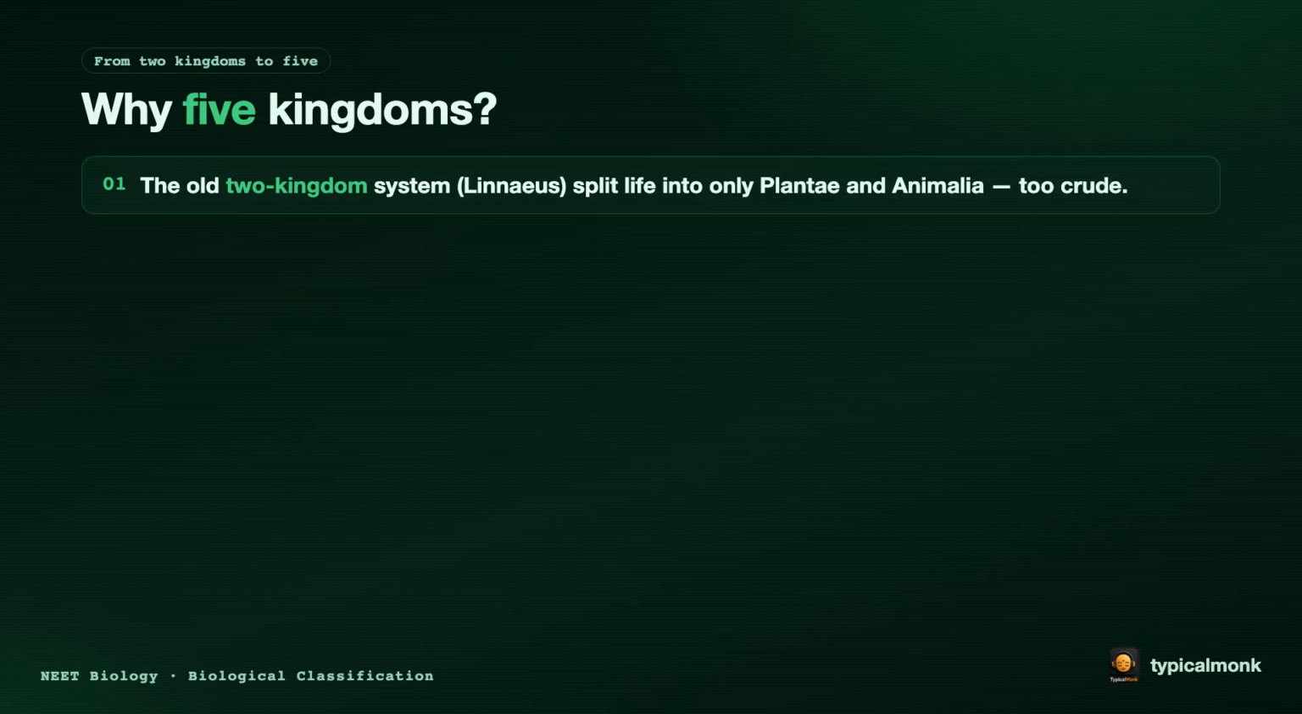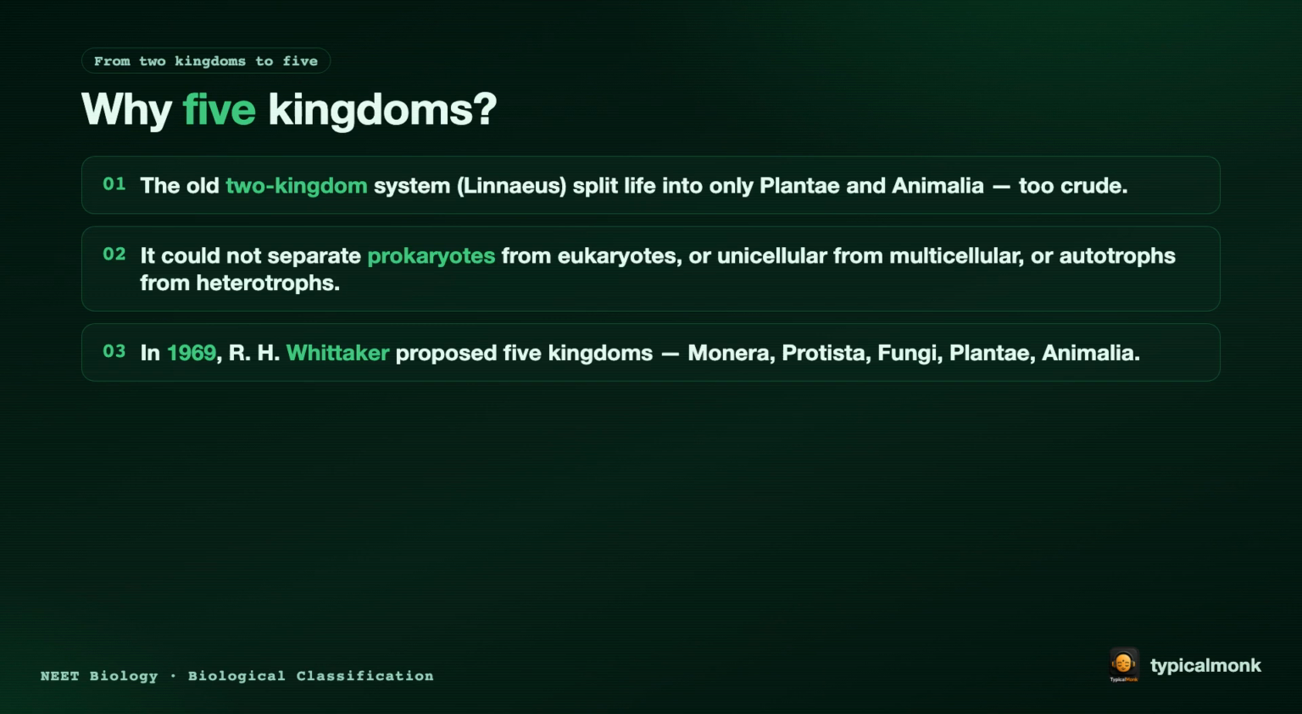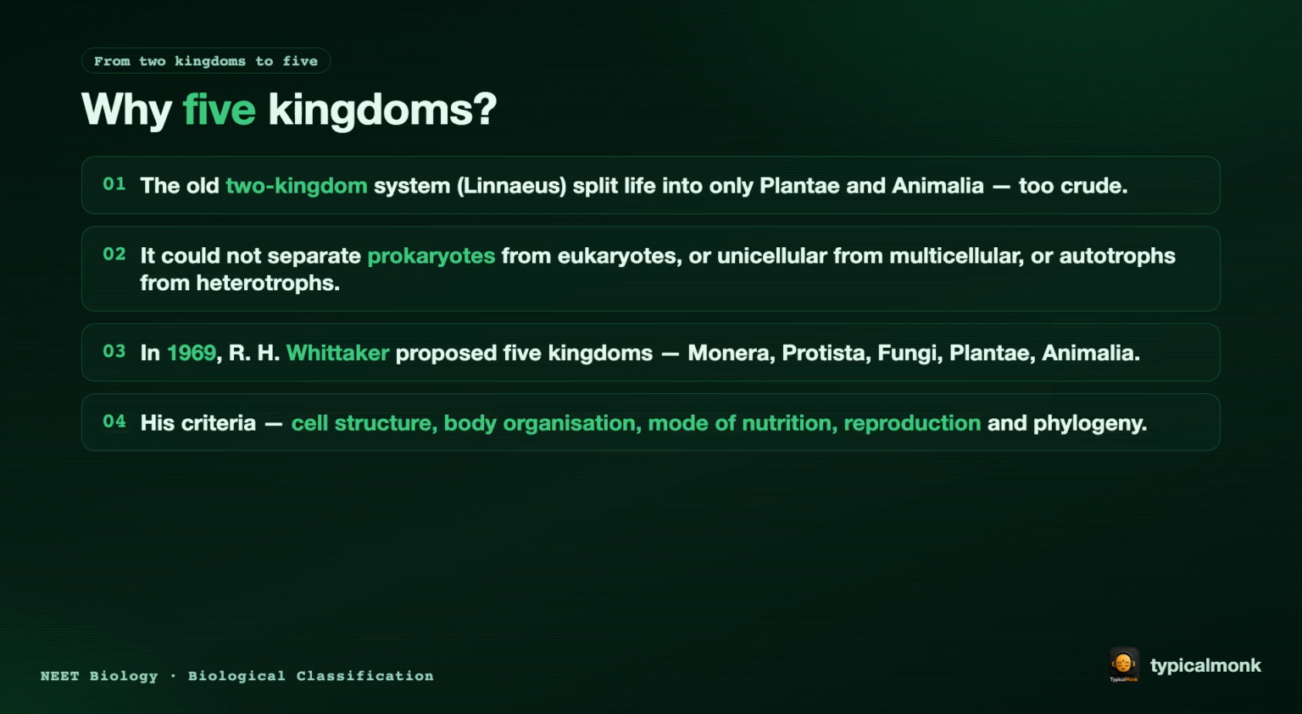First, let's see why 5 kingdoms were needed. The old 2-kingdom system, given by Linnaeus, split life into only Plantae and Animalia, too crude. It could not separate prokaryotes from eukaryotes, or single-celled from many-celled, or cell wall feeders from other feeders. So in 1969, R.H. Whittaker proposed 5 kingdoms: Monera, Protista, Fungi, Plantae, and Animalia. His criteria were cell structure, body organization, mode of nutrition, reproduction, and phylogenetic relationships.